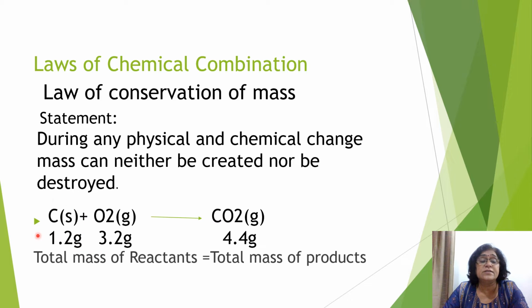Now let's take this example of formation of carbon dioxide. Carbon burns in oxygen to form carbon dioxide. So the weight of carbon is 1.2 gram, oxygen is 3.2 gram. So the mass of the reactant total is 4.4 gram and the mass of the product is also 4.4 gram. That means total mass of reactants is equal to the total mass of products. So that is what is law of conservation of mass.